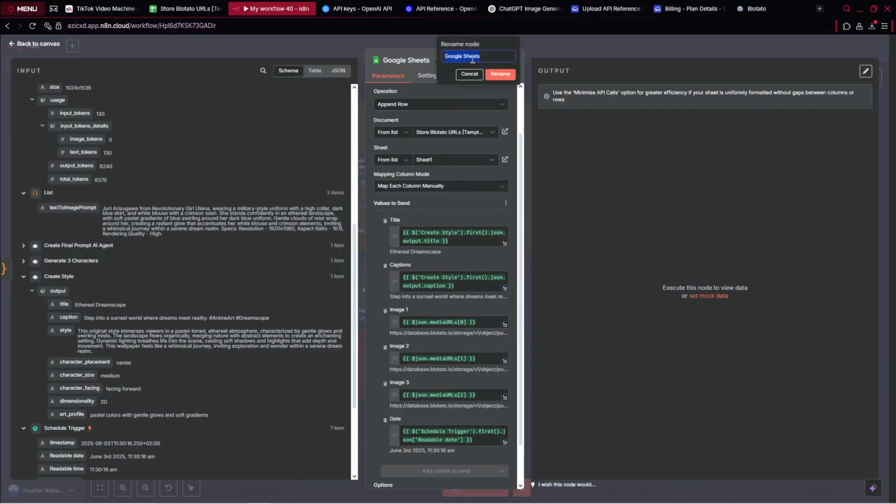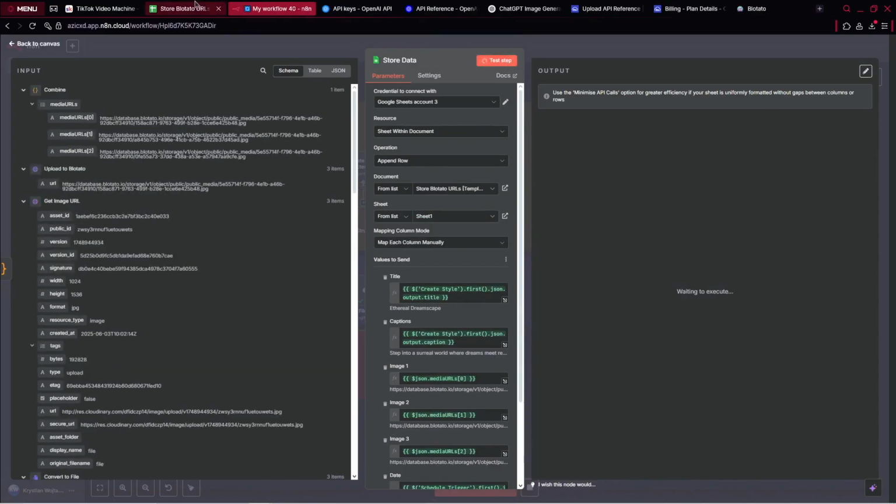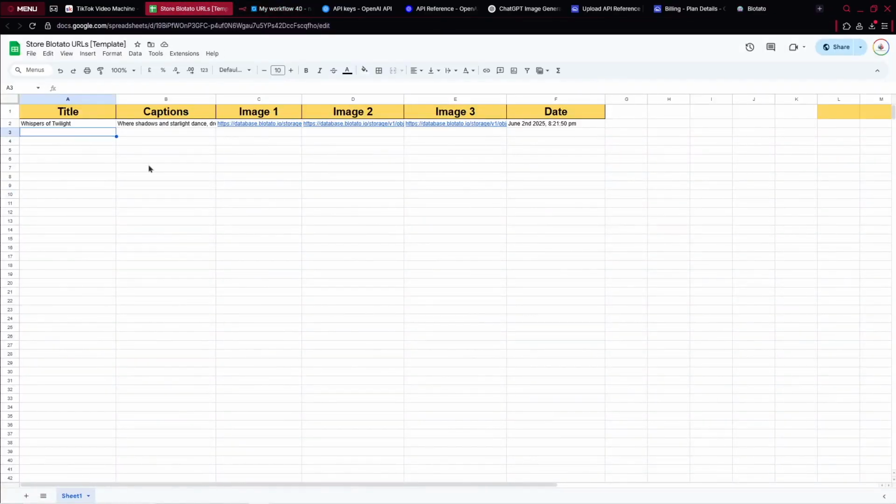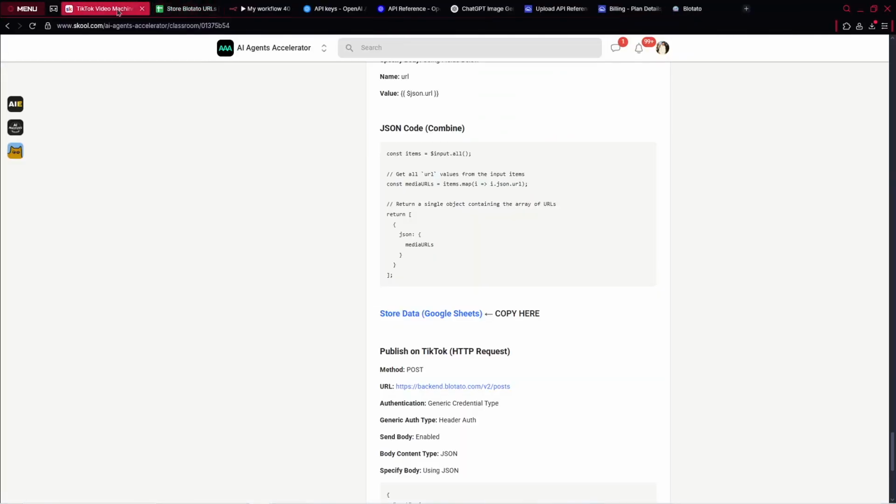We can rename it, store data, and now you will be able to see that it will be stored inside there. So let's wait a while. So Eternal Dreamscape, step into a surreal world where dreams and a lot more. You can click on that and see, okay, we've got image 1. I can click here and it's stored inside our Google Sheets.